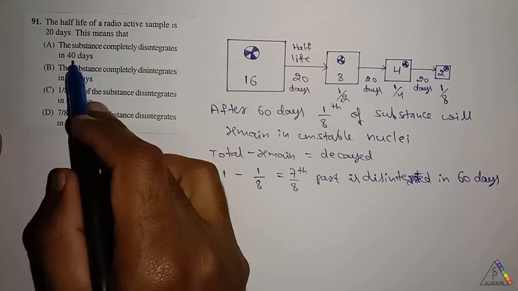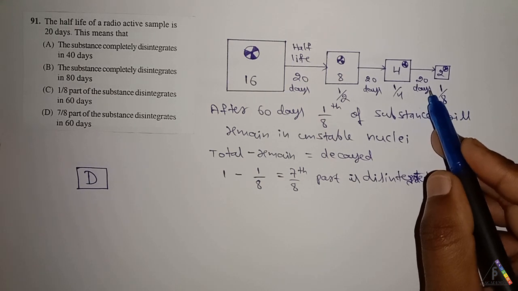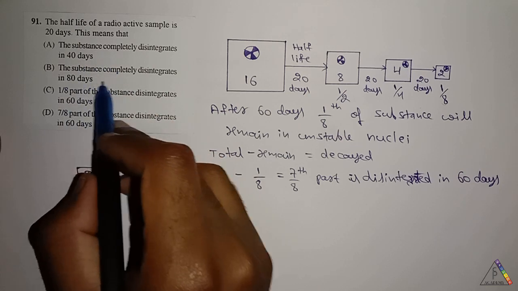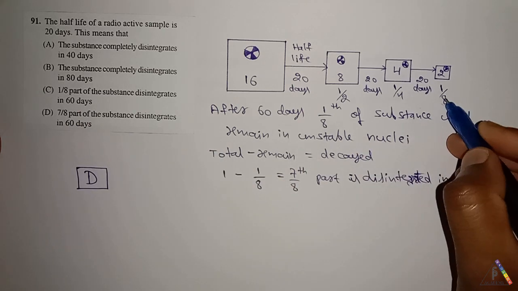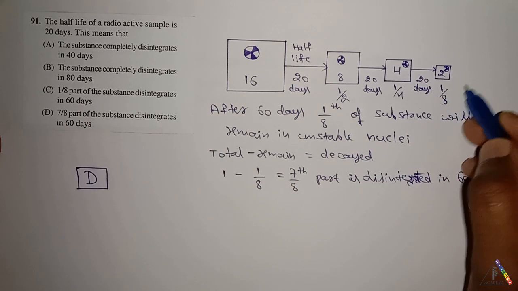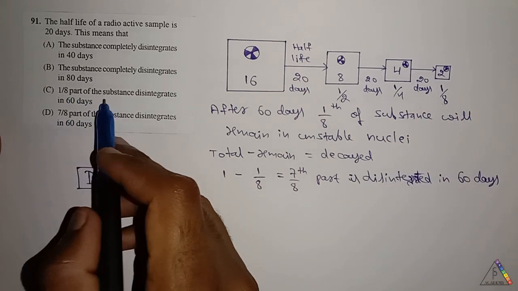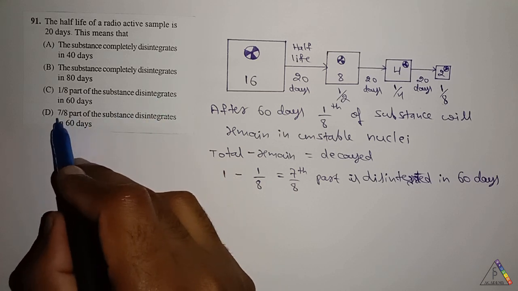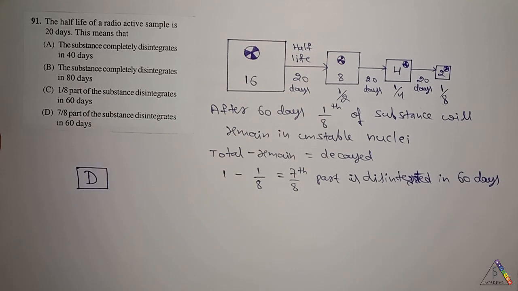This won't completely disintegrate, since 1 by 8th will be remaining after 60 days, therefore it won't disintegrate fully within 40 days. Again, 1 by 8 means 1 by 16, after 80 days some will remain. Therefore 1 by 8th part of the substance is remaining, not disintegrated. Therefore the correct option is 7 by 8th part of the substance is decayed in 60 days. Therefore for this question the answer is D option.